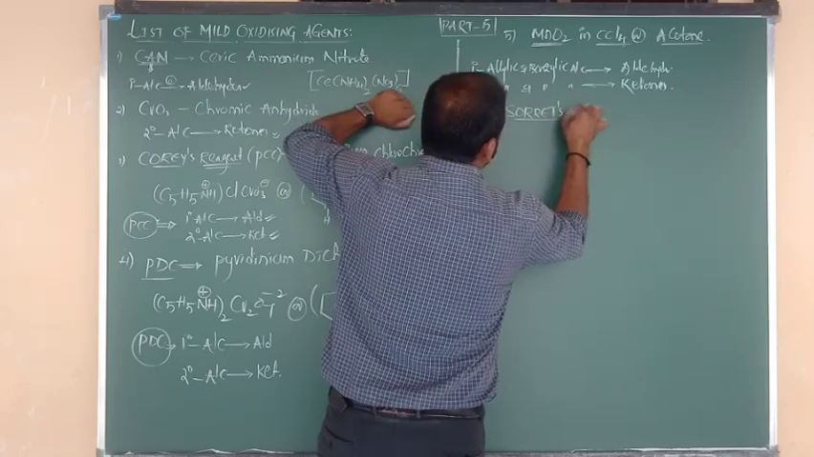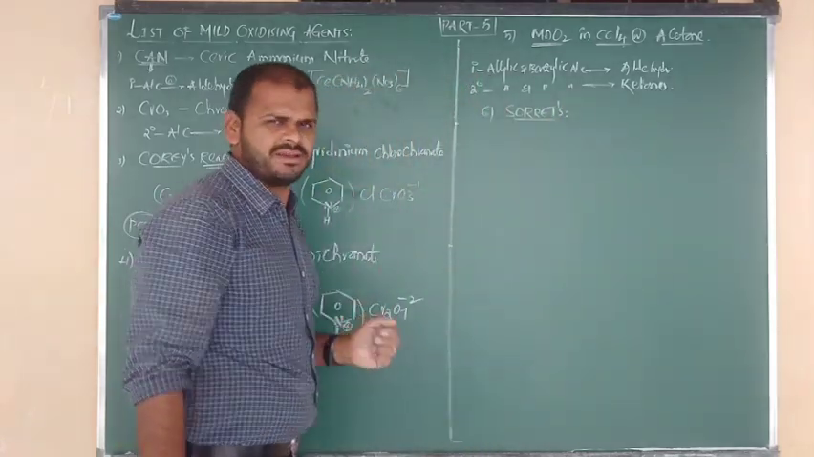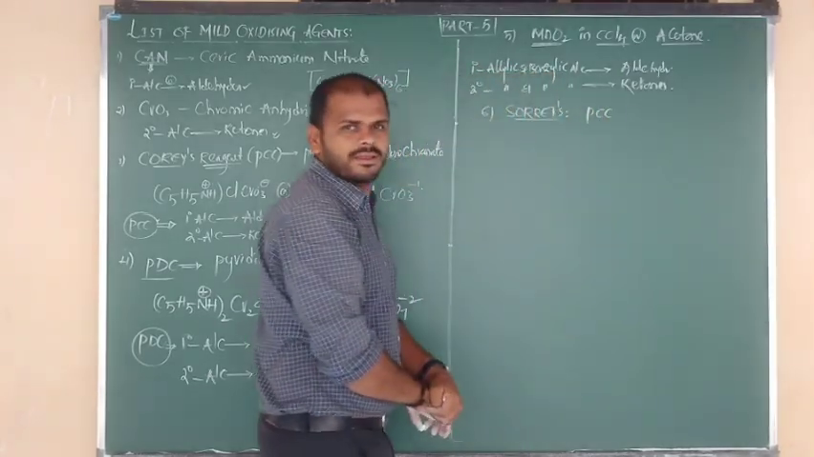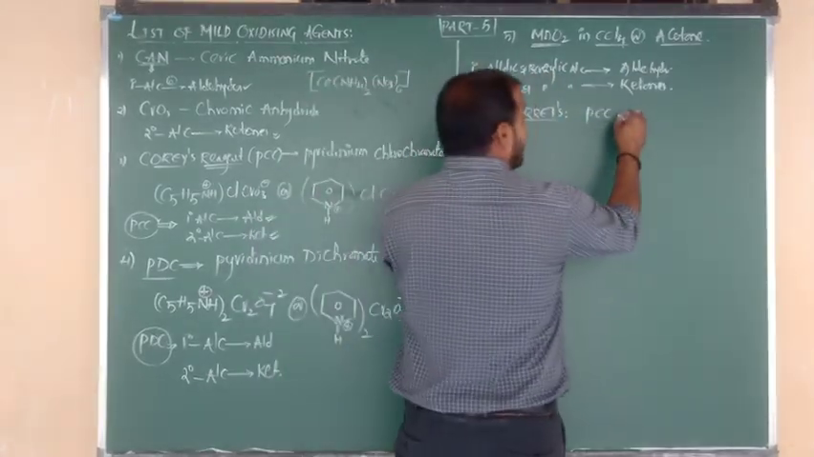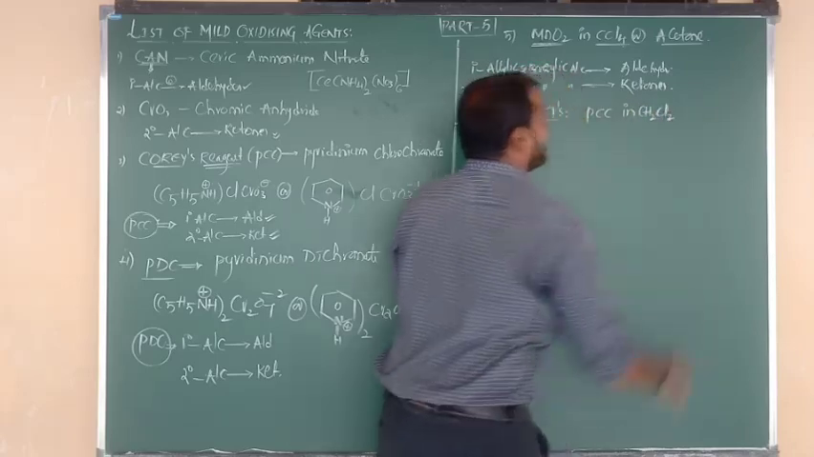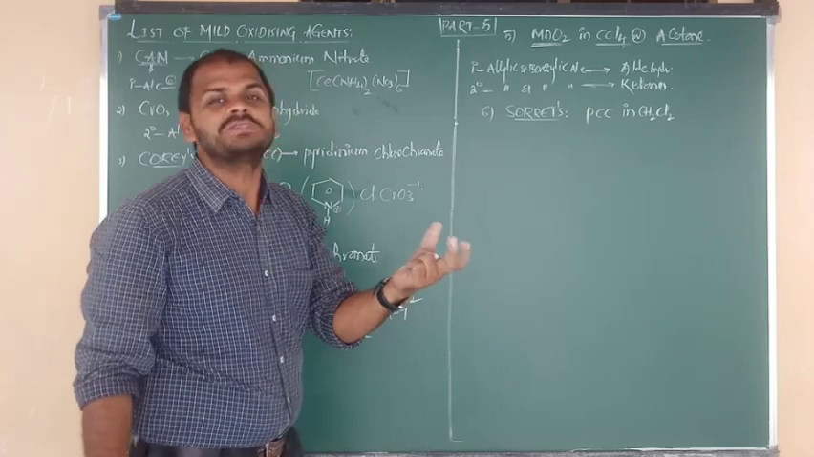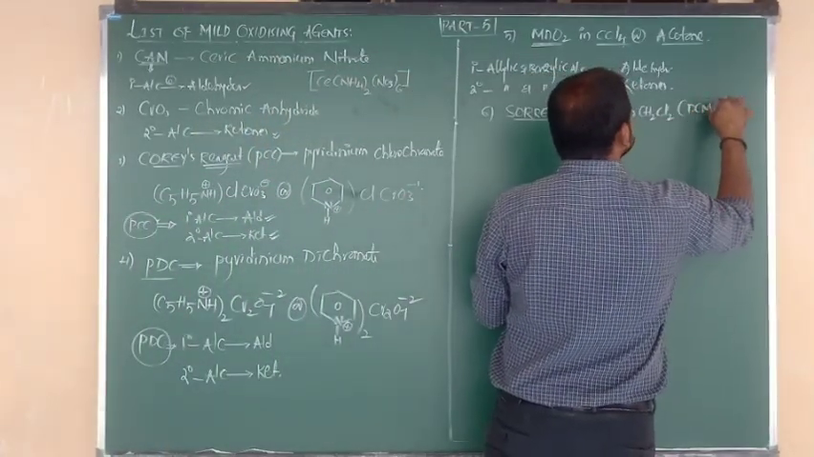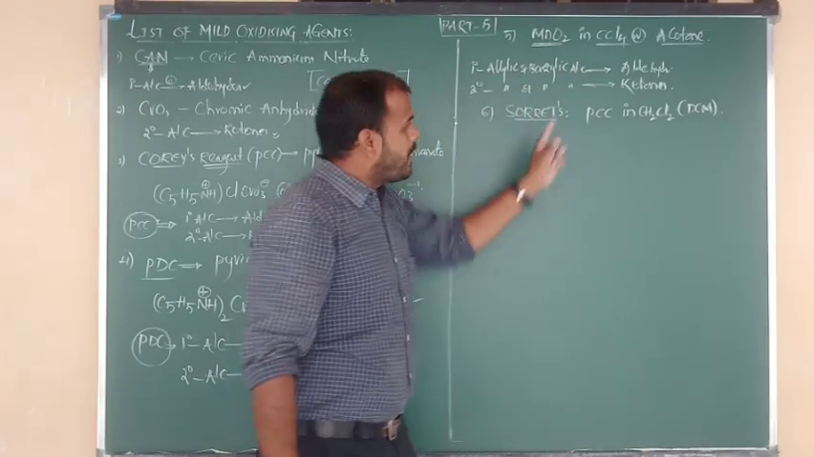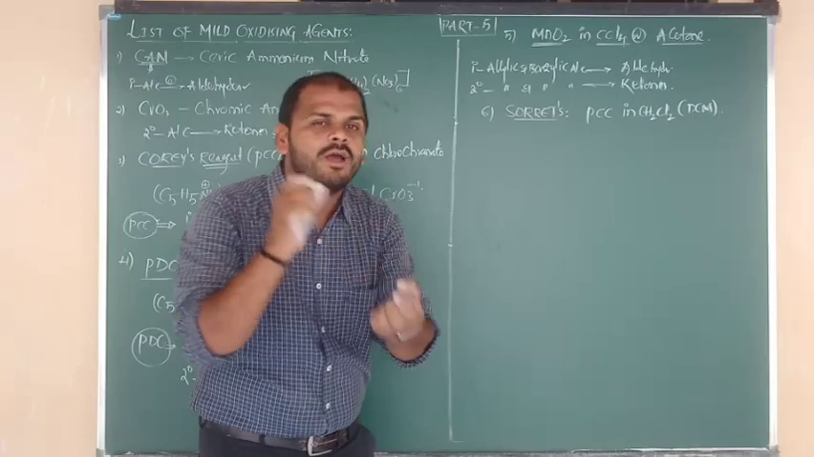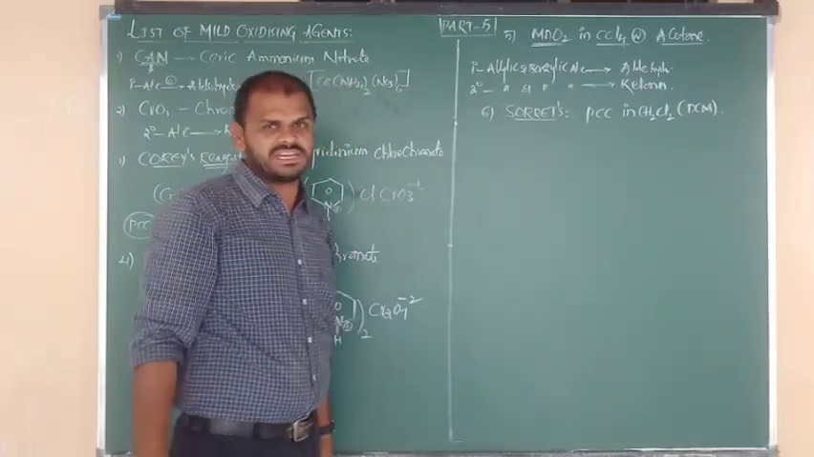Sarett's reagent. Sir, what is meant by Sarett's reagent? That is the formula. First of all, we take PCC, pyridinium chlorochromate, in CH2Cl2 as supporting solvent, dichloromethane, which is also called DCM. Pyridinium chlorochromate in DCM, such a mixture we call Sarett's reagent.